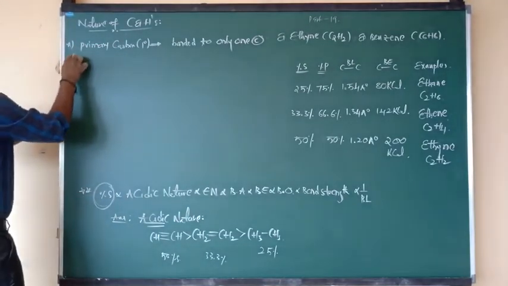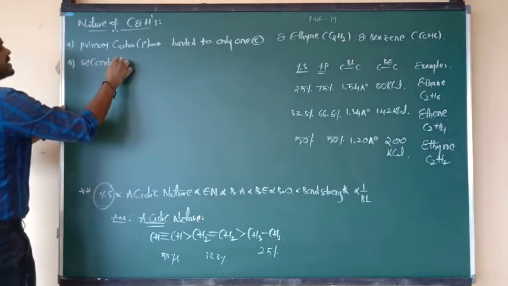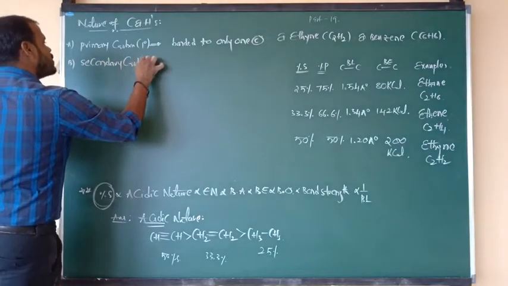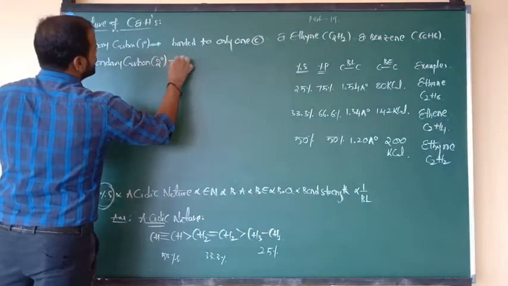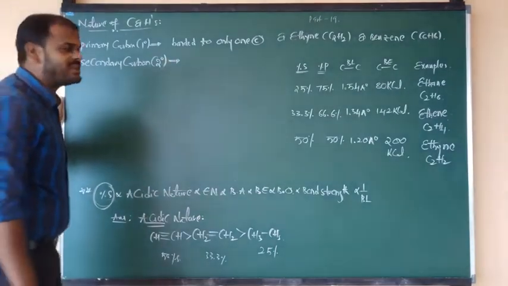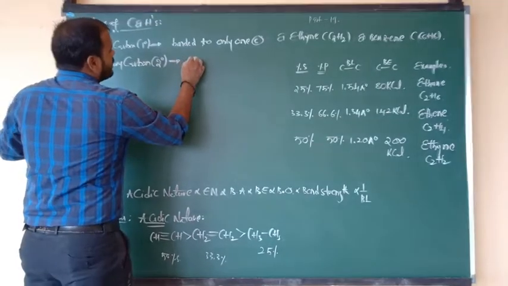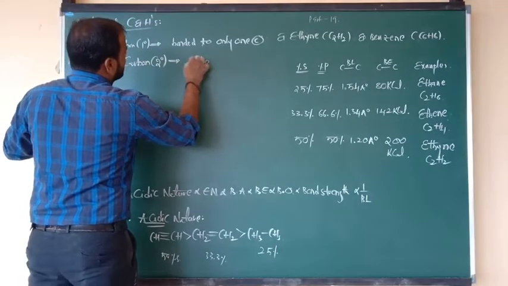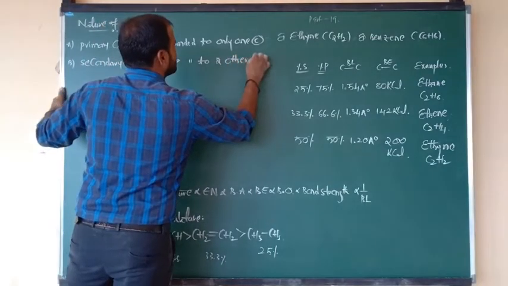Type 2 is the secondary carbon. It is denoted by the symbol 2°. I will show you an example also. Secondary carbons are bonded to two other carbons.